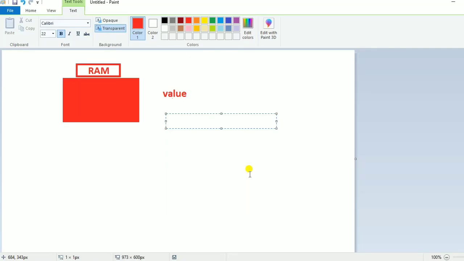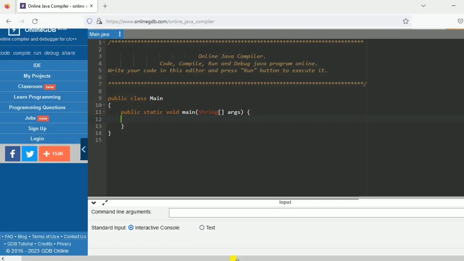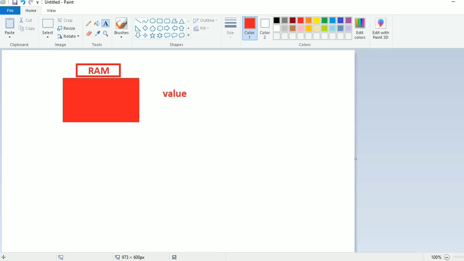So hello friends, in the last video we discussed how we write our first program in Java, like System.out.println Hello World. And now we will discuss what a variable is. To understand variables, I have drawn some diagrams.